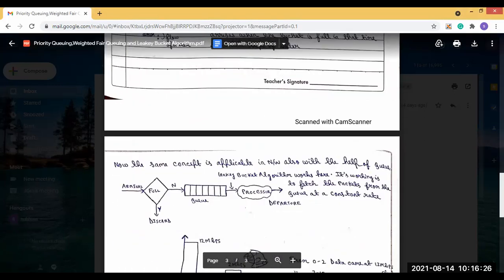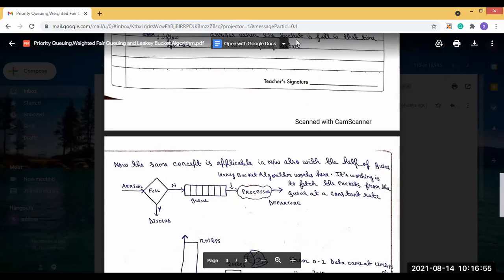Yes, sir. So this concept is applicable for networking also, but this concept came from here. That's why its name is given as the leaky bucket algorithm, because this concept is defined from this real life exposure, and we have applied it to networking. So this algorithm is known as the leaky bucket algorithm.